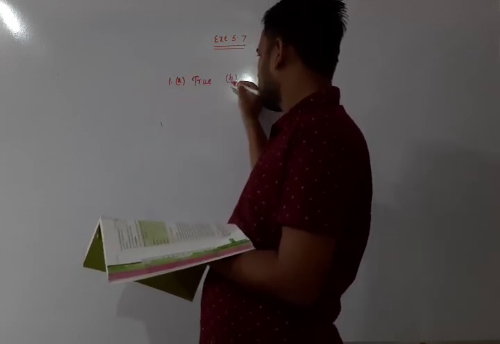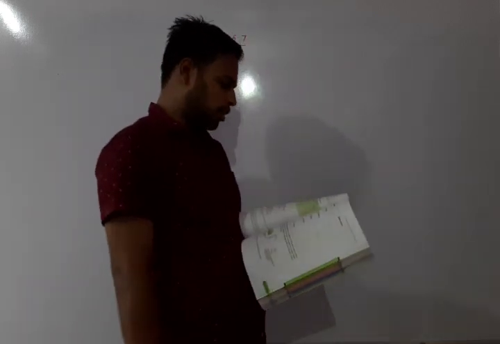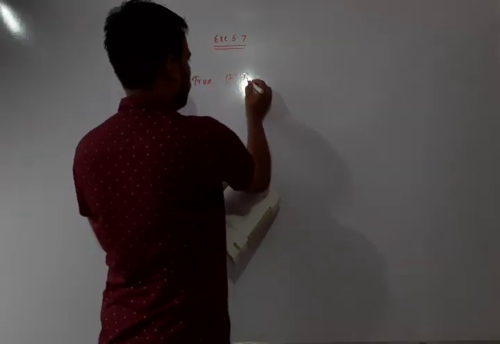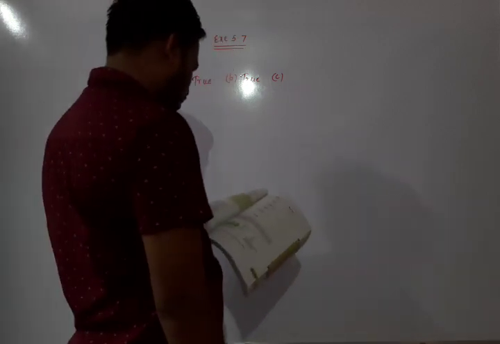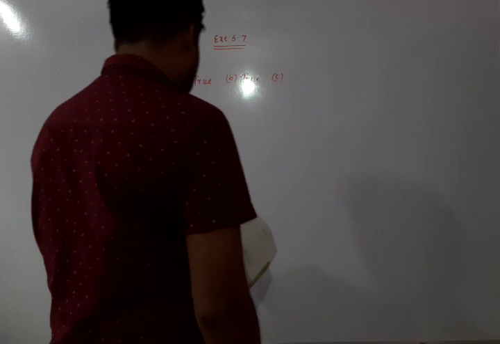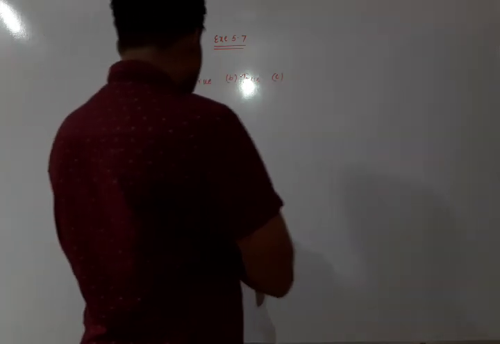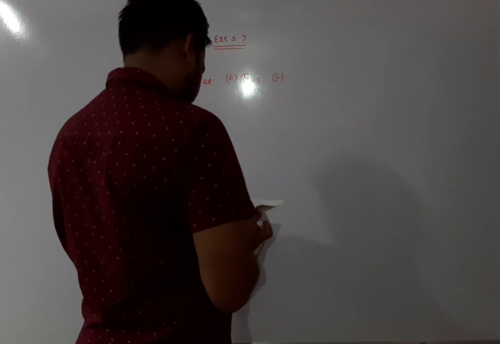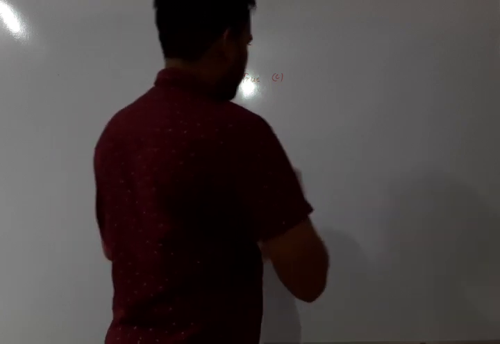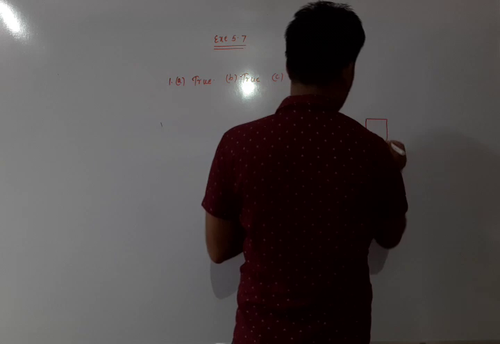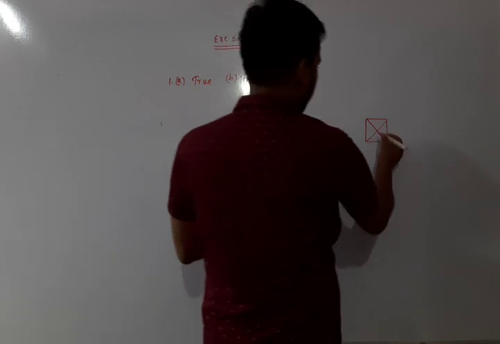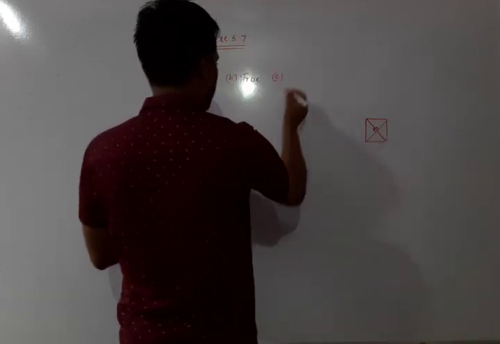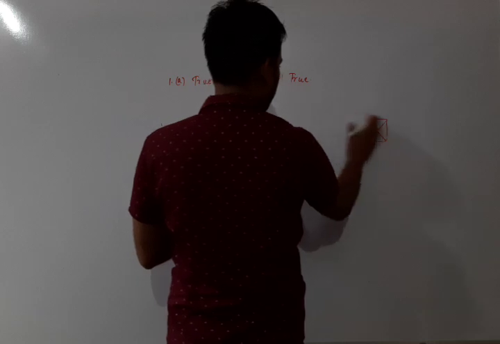Now B: the opposite sides of a rectangle are equal in length. Yes, it is also correct, so it is also true. Now C: the diagonals of a square are perpendicular to each other. We have to say whether the diagonals of a square are perpendicular or not. Yes, so this statement is also true.